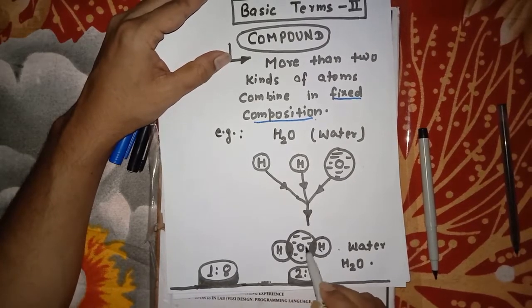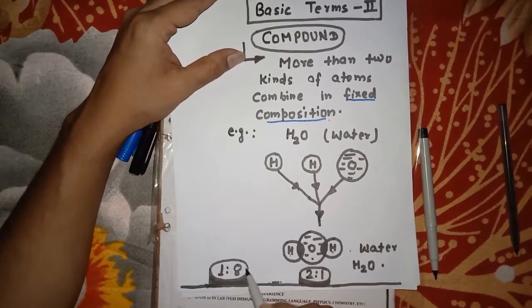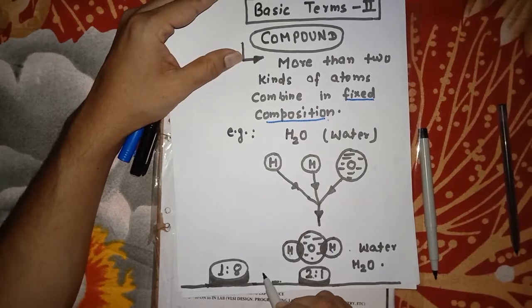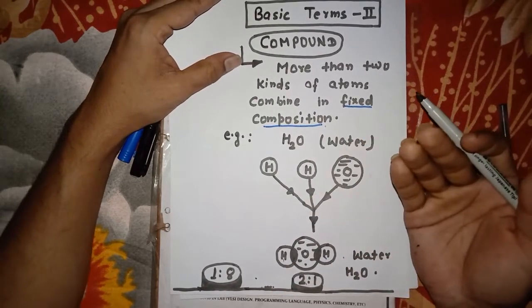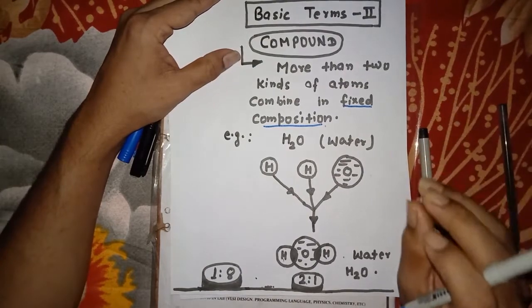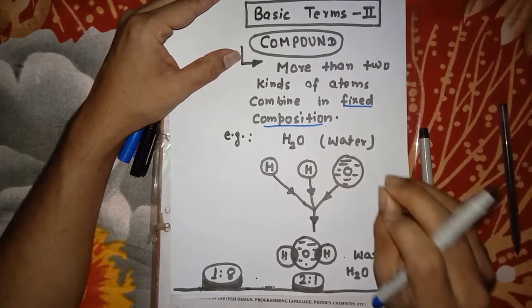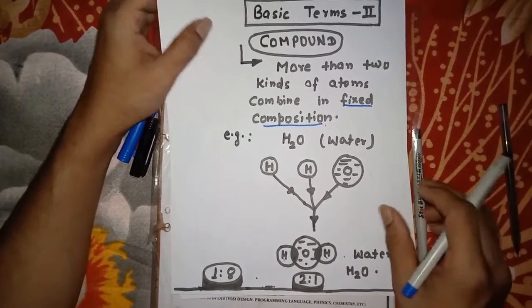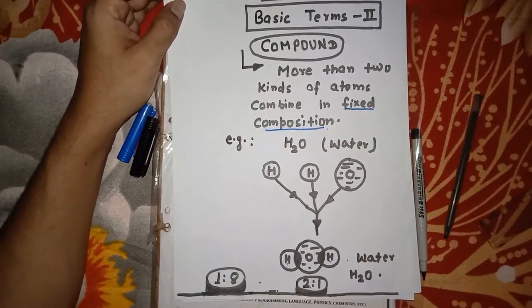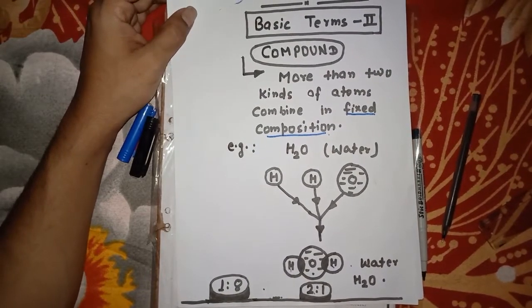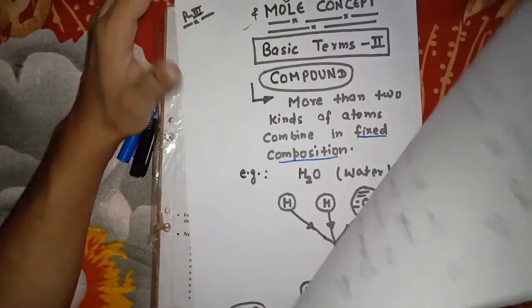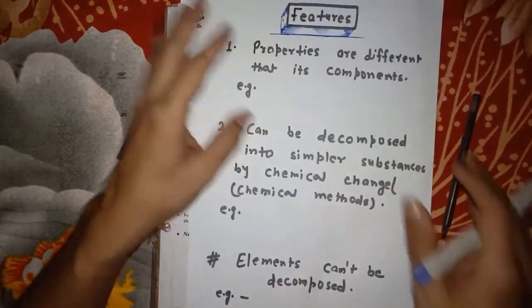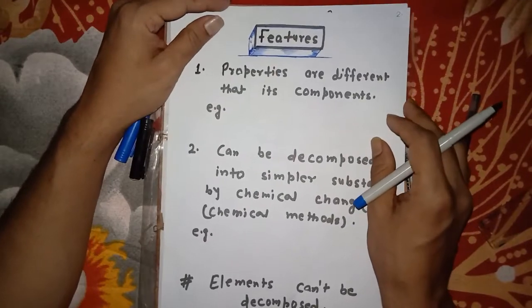So 2 gram to 16 gram becomes 1:8. So everywhere when hydrogen reacts with oxygen to form water, it makes that ratio only 1:8 in every case. So you have understood what is compound, and now I am giving you some features about compound.